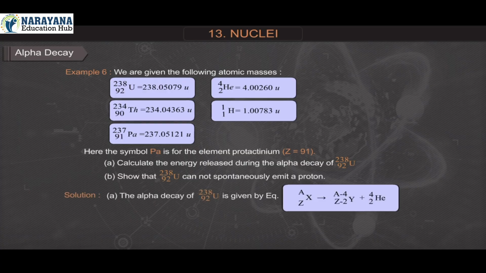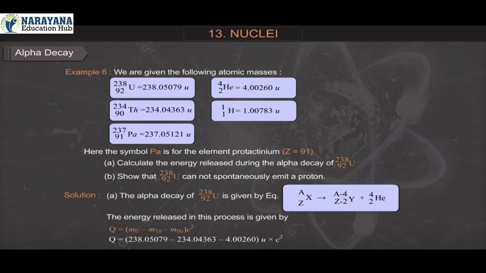Solution A. The alpha decay of uranium-92-238 is given by X(Z,A) gives Y(Z-2,A-4) plus helium-2-4. The energy released in this process is given by Q is equal to m uranium minus m thorium minus m helium, into c square.